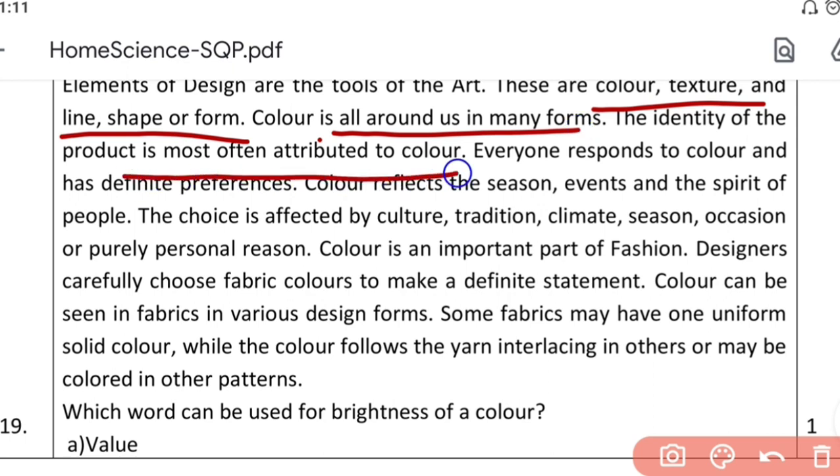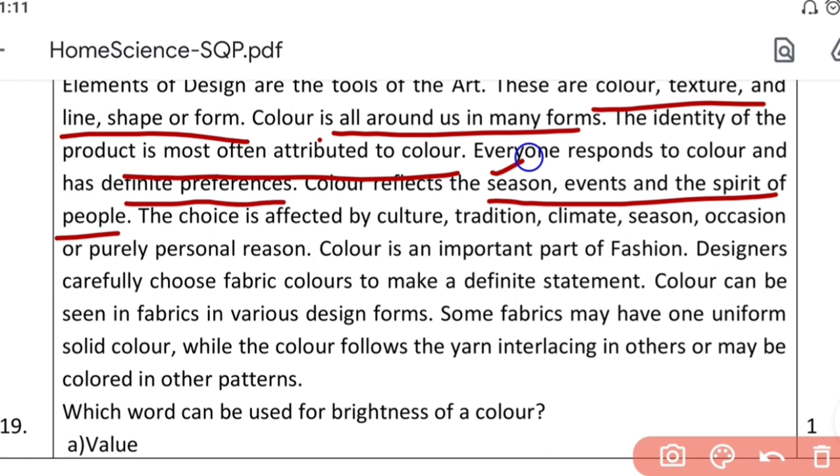Is it or not? When you go to the market, color is the first thing that attracts you to anything which you are purchasing. It could be crockery, it could be your clothes, it could be the paint. Everyone responds to color and has different preferences. Some people like bright colors, some like warm colors, some like simple colors. And colors reflect the season, event and the spirit of the people. Season, in winters we like dark and bright colors, summers are for light and pastel shades.